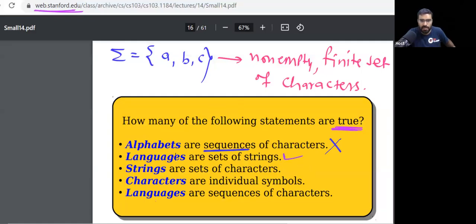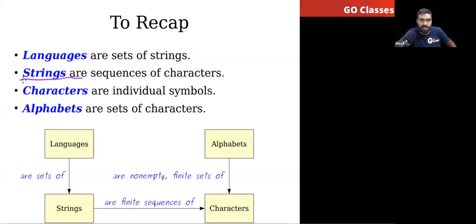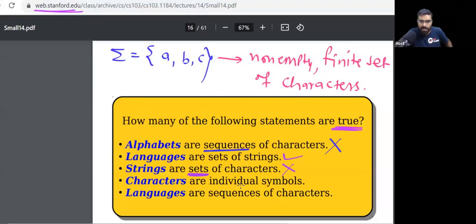Yes, this is correct. Strings are a set of characters. This is false. Strings are a sequence of characters. Yes or no? You can notice a string is a finite sequence of characters. Characters are individual symbols. Yes.